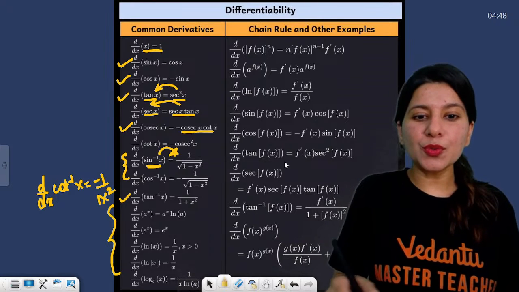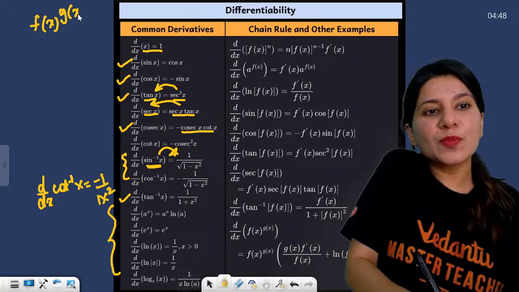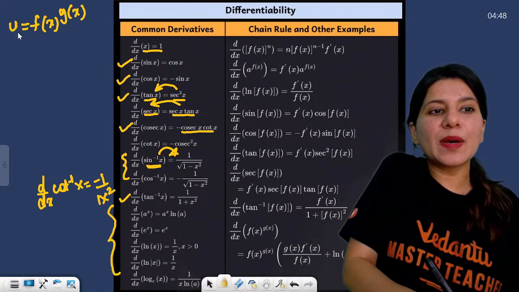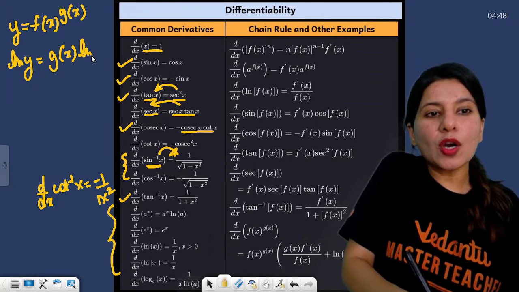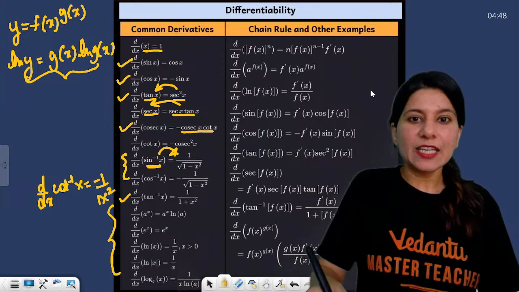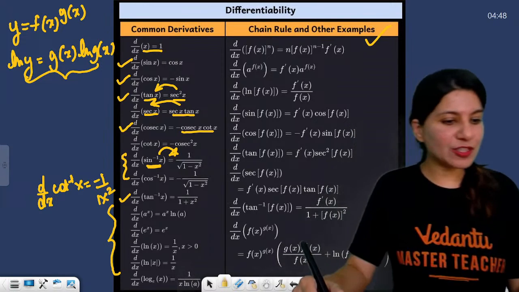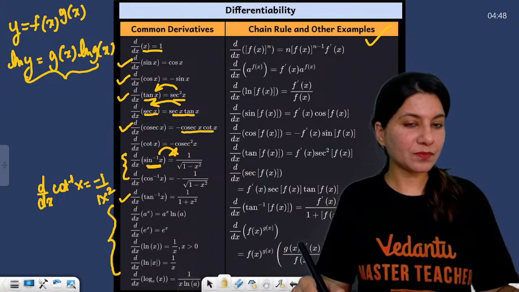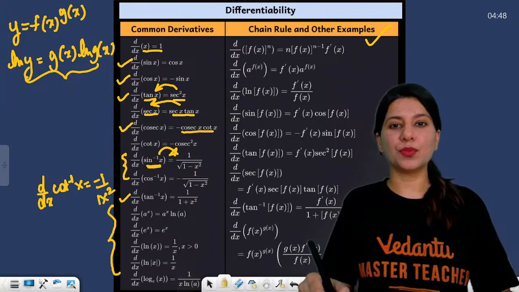You know how to do logarithmic differentiation when it is f raised to power x raised to power g raised to power x. You take log on both sides and then differentiate. You know the chain rule as well. Any formula you are not aware of, have a look.